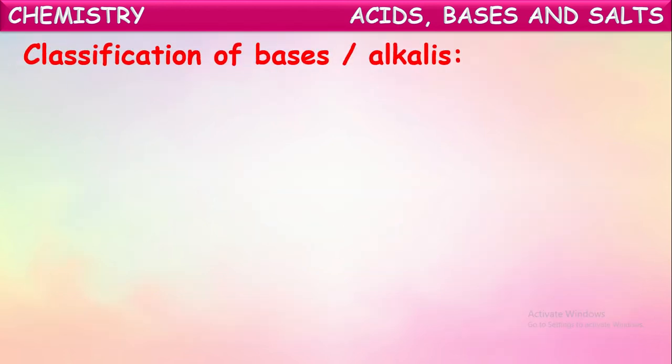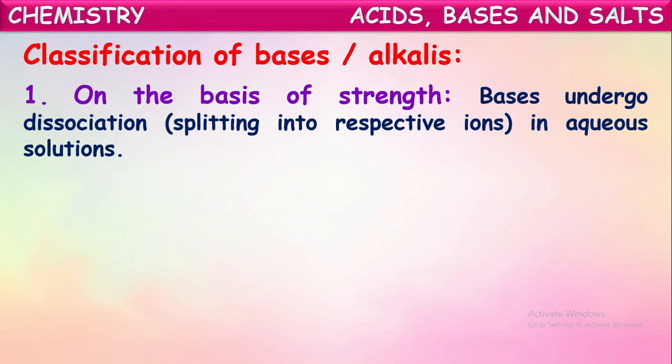Now let us see how these bases or alkalis are classified. Just like the acids, bases are also classified into different categories. One of them is on the basis of strength. Bases undergo dissociation in aqueous solution. Dissociation means splitting into respective ions. When bases are dissolved in water, they split into respective positive and negative ions.